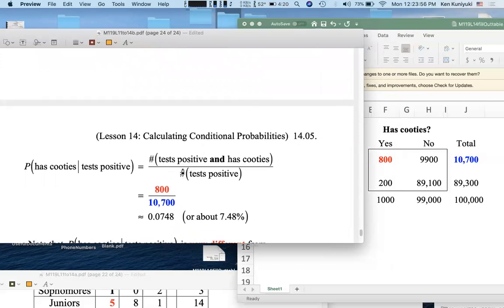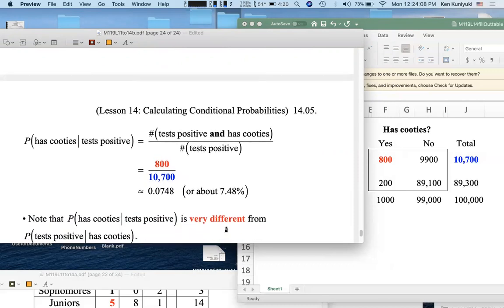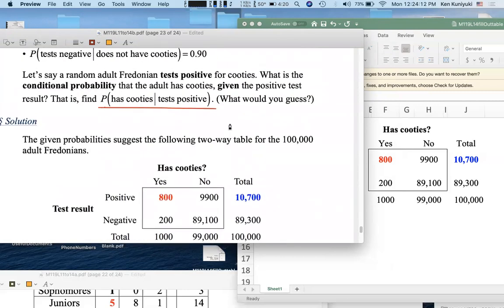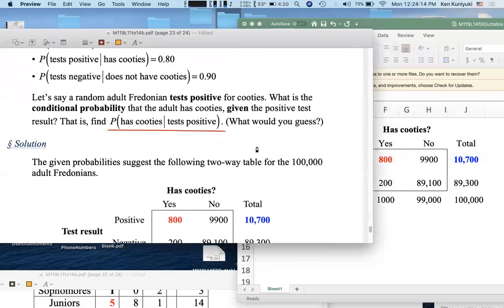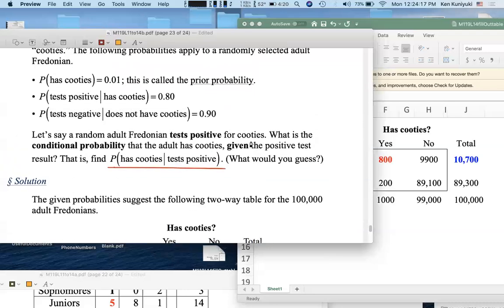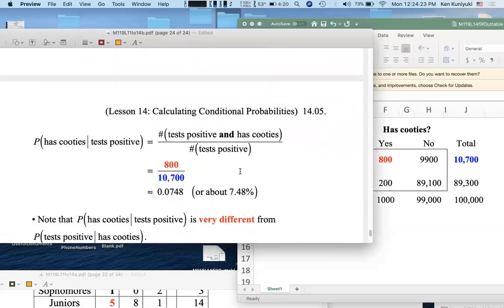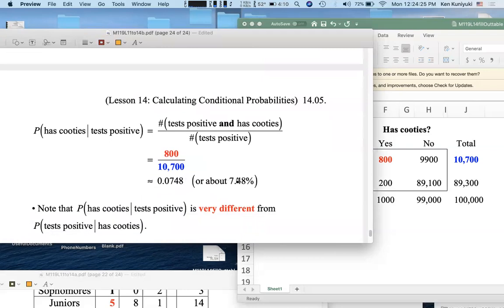The number of people who test positive and have cooties is 800 over the number of people who test positive, 10,700. That's about 0.0748, or about 7.48%. So look back at your guess. You may have guessed something like 75% or something like that. That's what a lot of doctors did. Remember, the prior probability was only 1%. A positive test only took you up to about 7.5%.